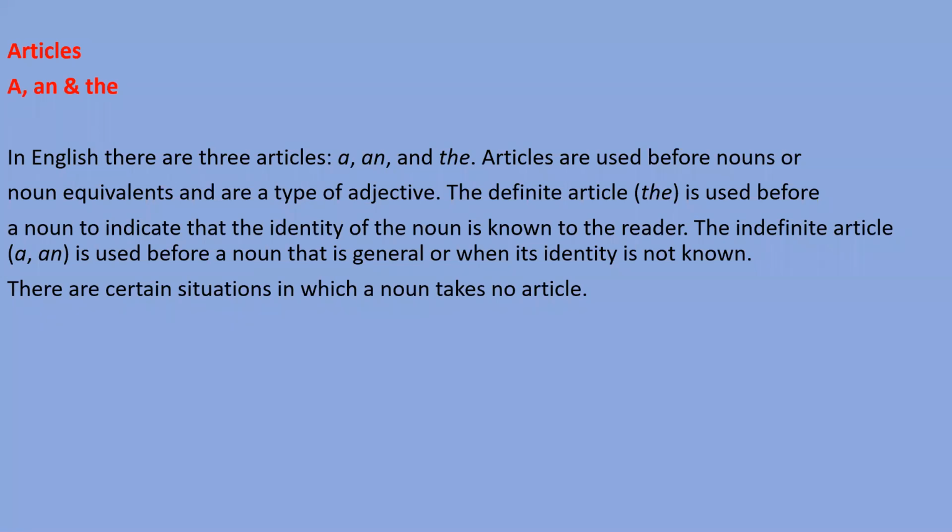You are saying any one bulb you can switch on. When things are clear to listener and speaker, or reader and writer, those things are called definite. If either reader or listener doesn't know, those things are called indefinite, right?